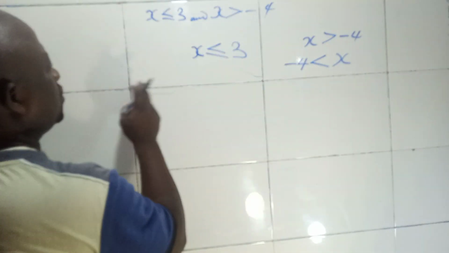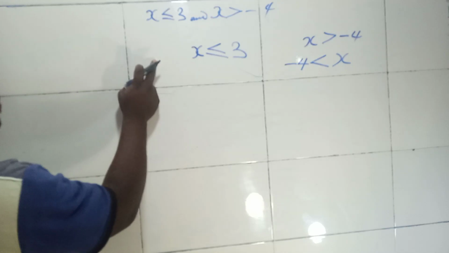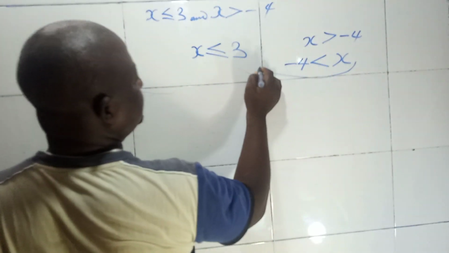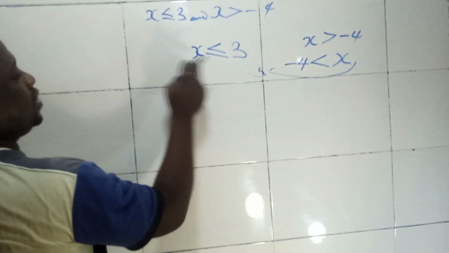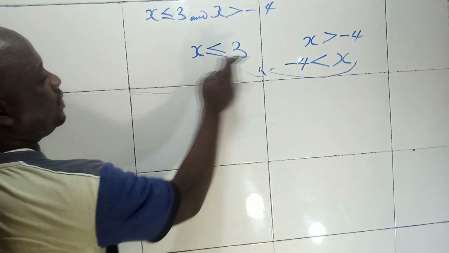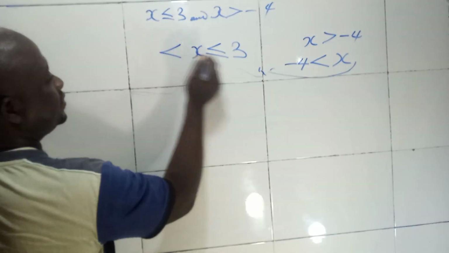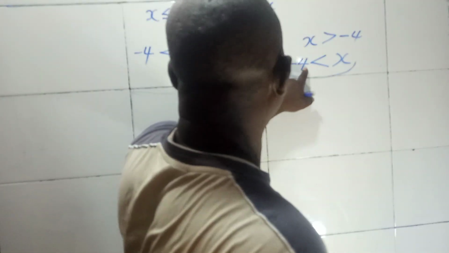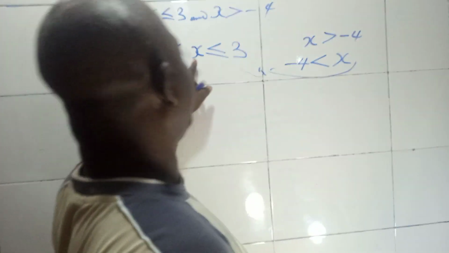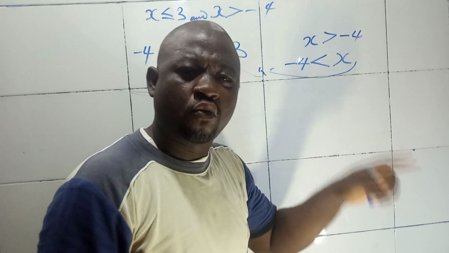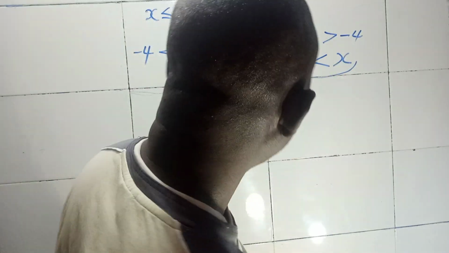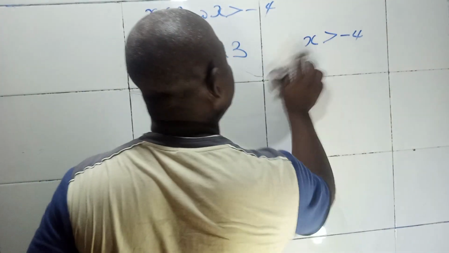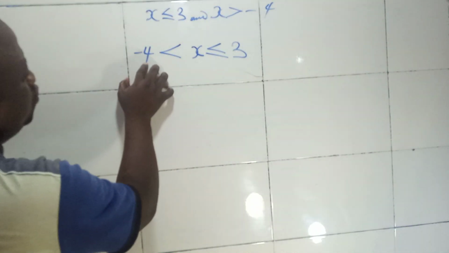So for me to put this one now into this expression, I'll just carry this into there, so that we can have this x here. This is x greater than minus 4. So we have x is greater than minus 4 but less than or equal to 3.